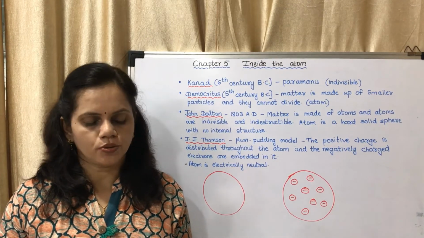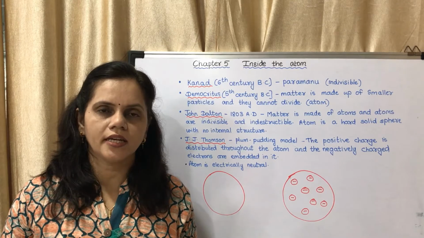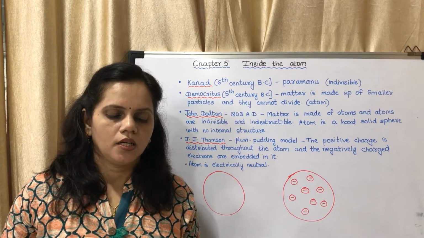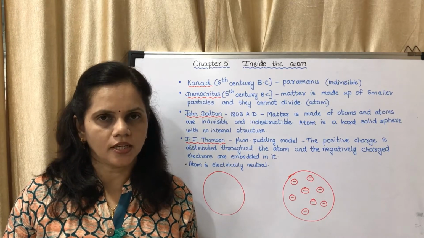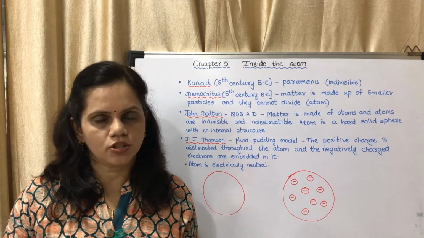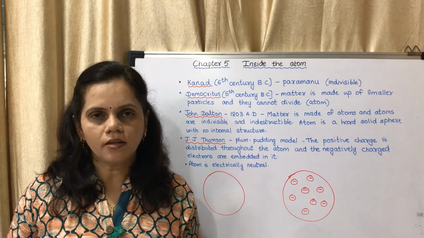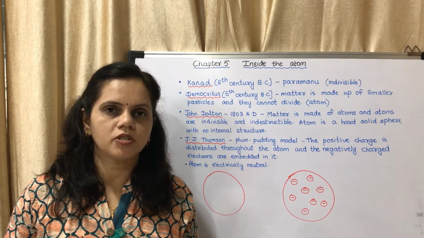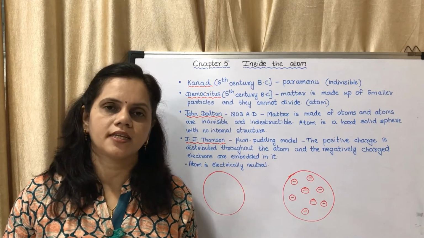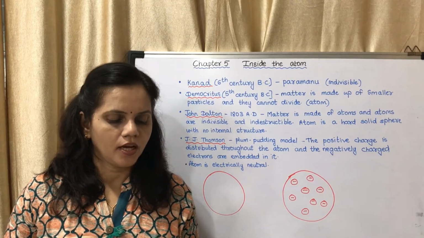Hydrogen, H2, there are two atoms, so it is a molecule. Single type, so it is an element. NH3, there is N also, there is H also, so it is a molecule. There are different types, and it is a compound because there are two different types of atoms.